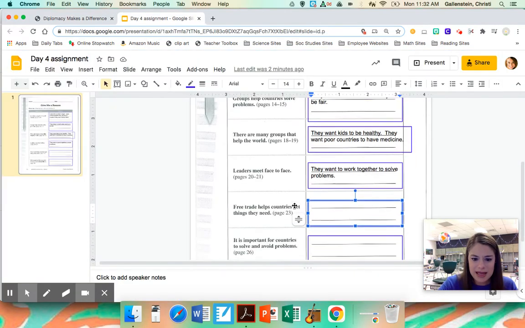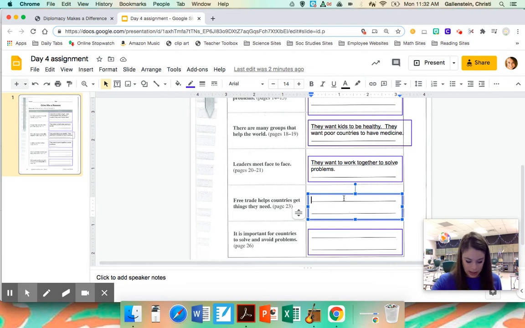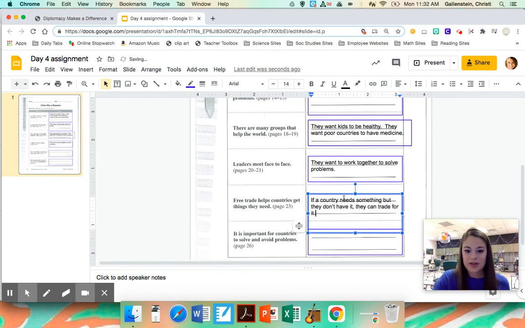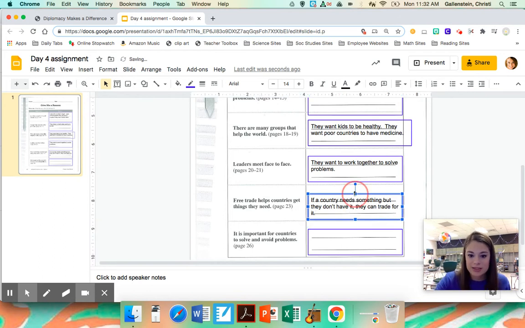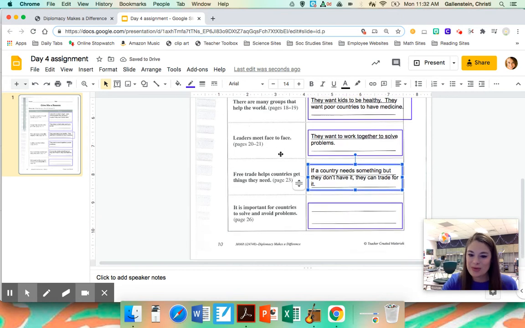So let's type that in for our reason down here on the assignment. So free trade helps countries get the things they need. And here are some details about that. If a country needs something, but they don't have it, they can trade for it. So it's an example of how the global community can work together to make sure everybody gets what they need. Press pause, and when you're ready, we'll press play and finish the worksheet.